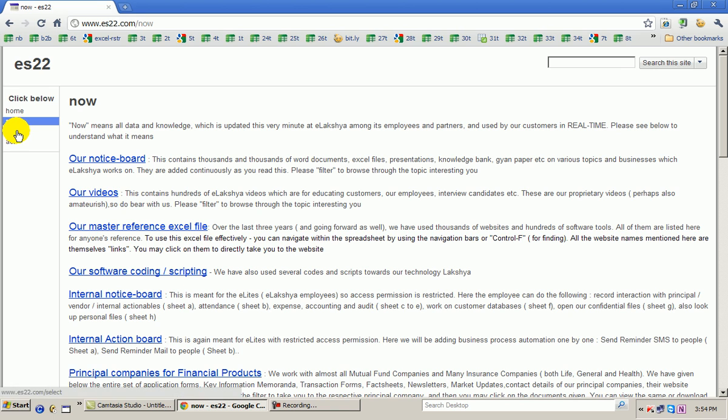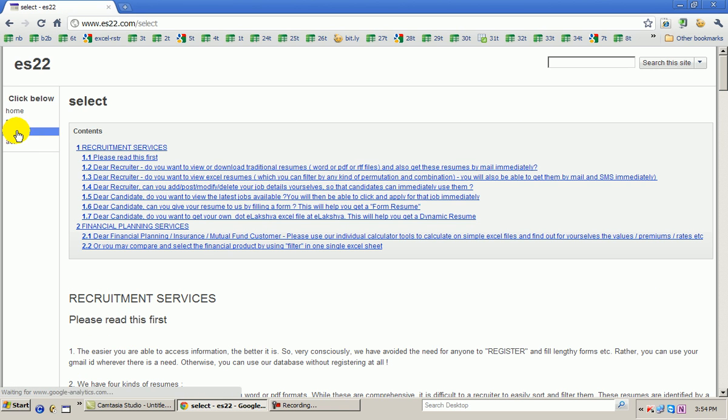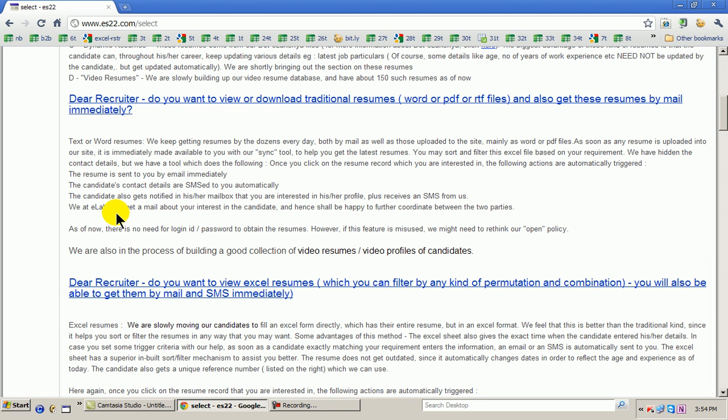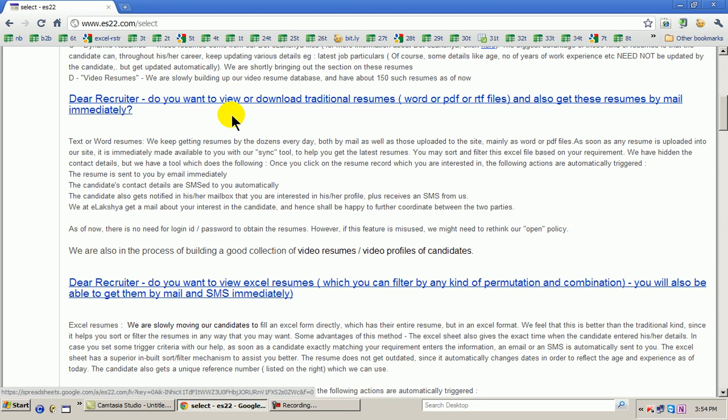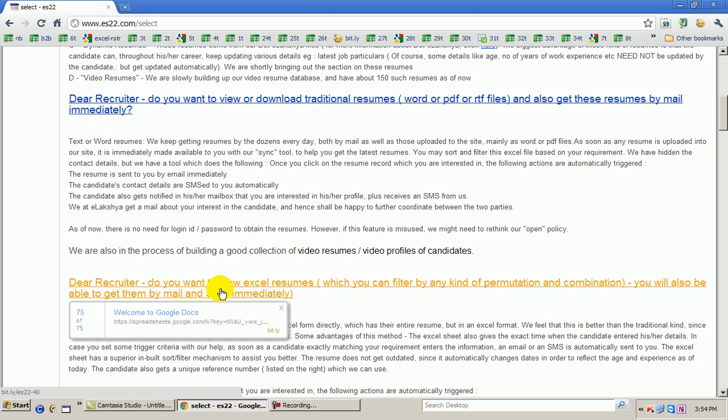The next page is the Select page. The Select page, as I said, I am into two services: recruitment for the financial industry, which is here, and retailing of financial products. So what does a recruiter do? We have two kinds of resumes. One is traditional Word document resumes, one is Excel resumes, where the candidates themselves submit Excel records to us. So the recruiter can view and download and get these resumes by mail. They can also see our Excel resumes and again get them by mail.